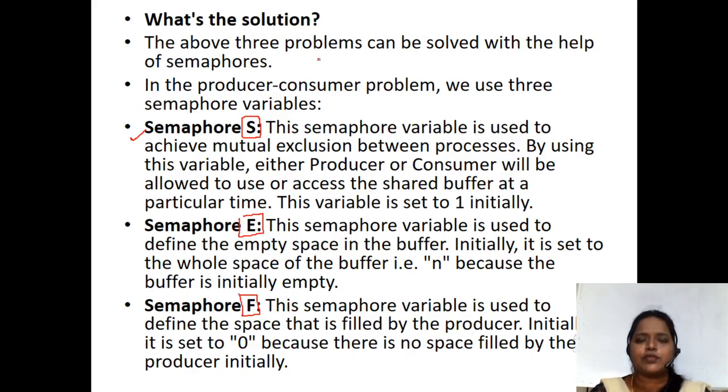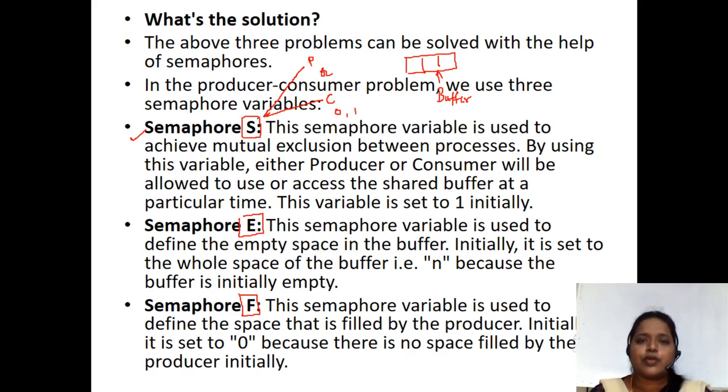These are the 3 semaphores we are going to use. What is the task of this S semaphore? Suppose this is the buffer. This S semaphore is going to see whether the producer has to work or the consumer has to work. So this semaphore S is going to have the values 0 or 1. 0 in the sense nobody is using, 1 in the sense somebody is using.